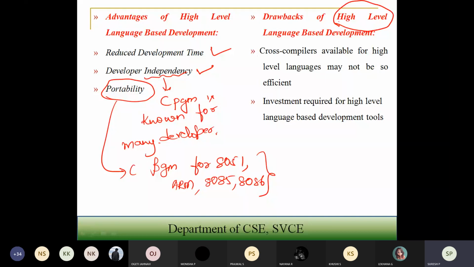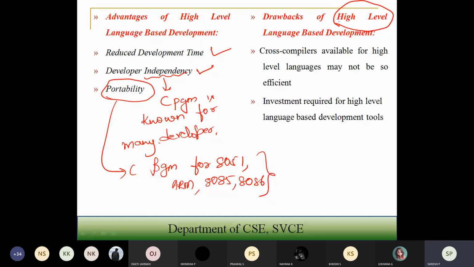So that cannot be afforded by many people, because if I have one processor, for that particular processor I should have some cross platform development tool or cross compiler. So then I have to develop that also. That means if I want to develop that, I have to invest for that particular compiler developer also.